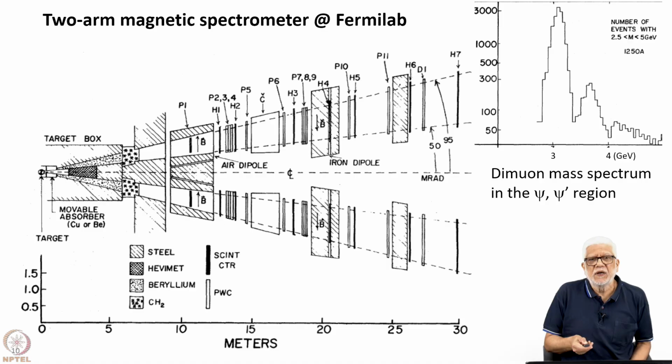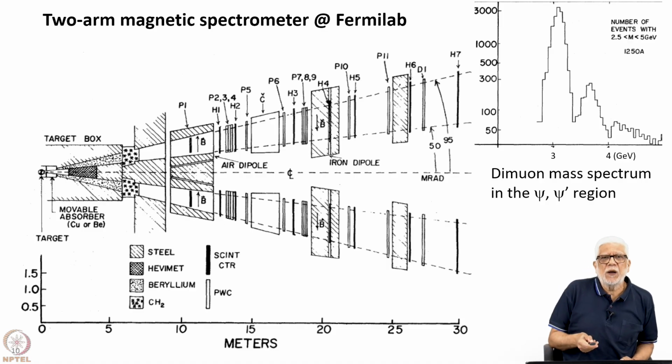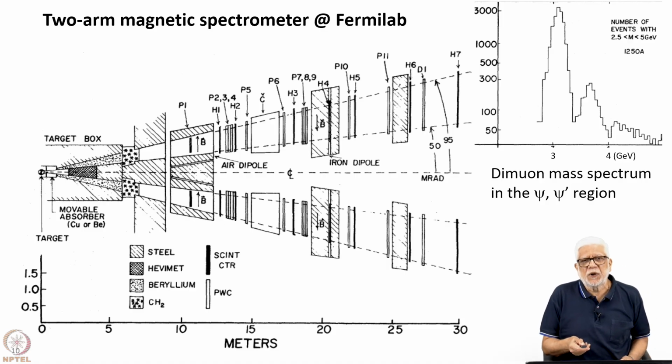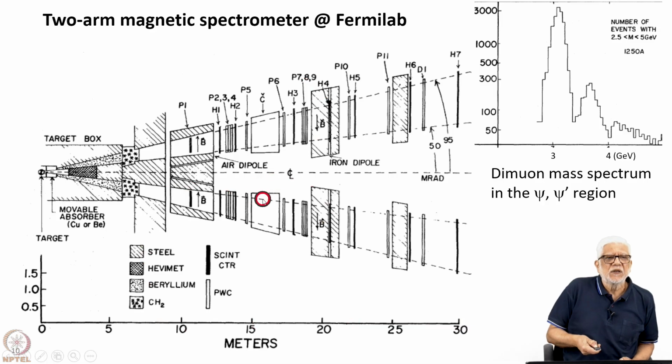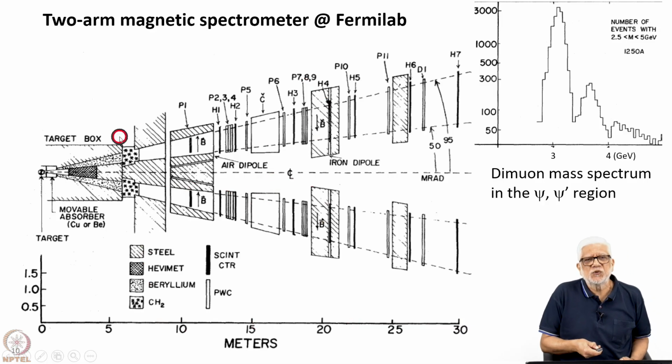So this is a depiction of the 2-arm magnetic spectrometer that Lederman and colleagues used at Fermilab. As you can see, the distance scale stretches over about 30 meters. This is a huge device, and this could of course also be rotated, but in principle. But these two arms capture the muons.